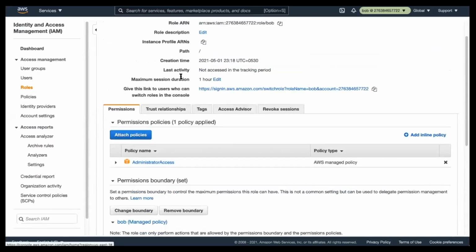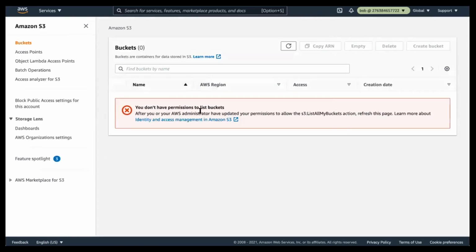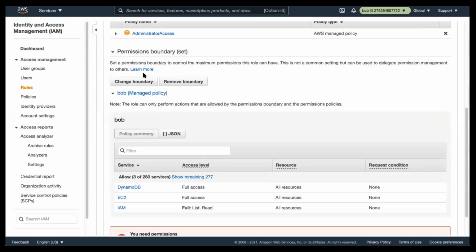Now, is this part clear? Why permission boundary, or why user Bob is not able to access other services apart from the ones mentioned in the permission boundary? So any doubts so far in this session? Okay, so let me go back in here.